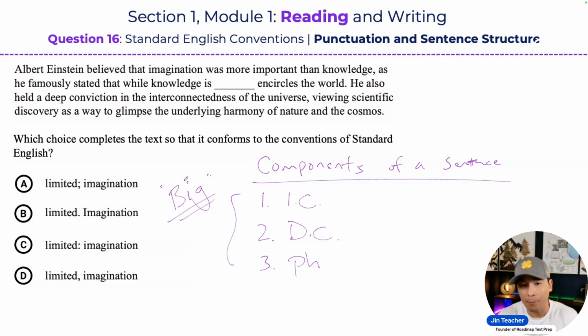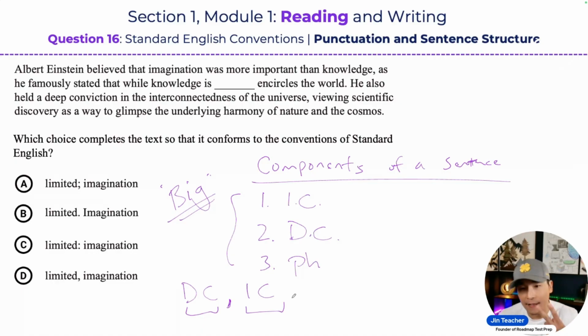These 3 big components are separated from one another with punctuation. For example, when a dependent clause comes before an independent clause, we know there has to be a comma to separate this big component, a DC, from another big component, this independent clause, this IC. So there are various punctuation rules that you have to know, but in order to apply them, you have to understand the different components of a sentence.